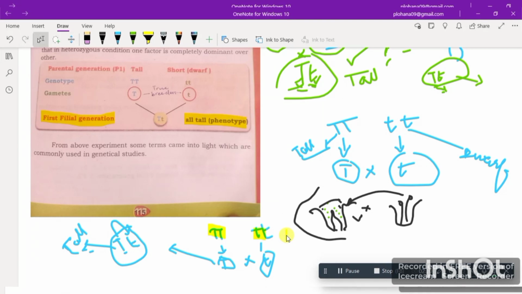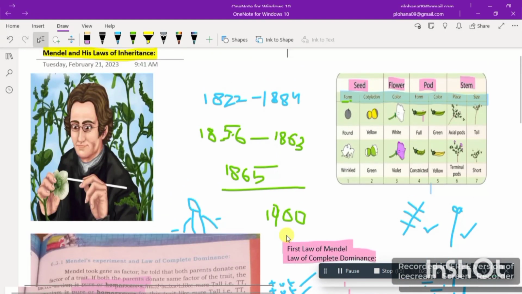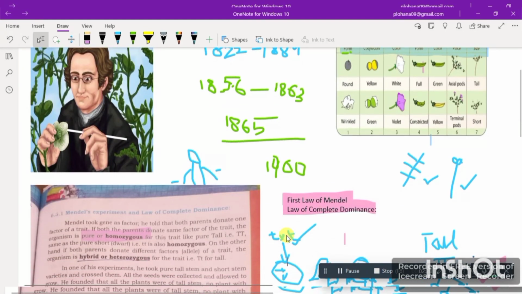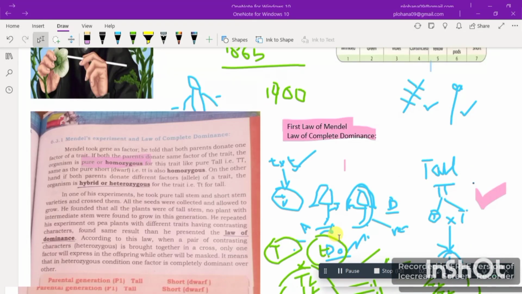So here we have talked about the law of complete dominance and Mendel's introduction. In the next video, we'll be going with the exceptions of the first law of Mendel. So we'll be studying those in the next class.